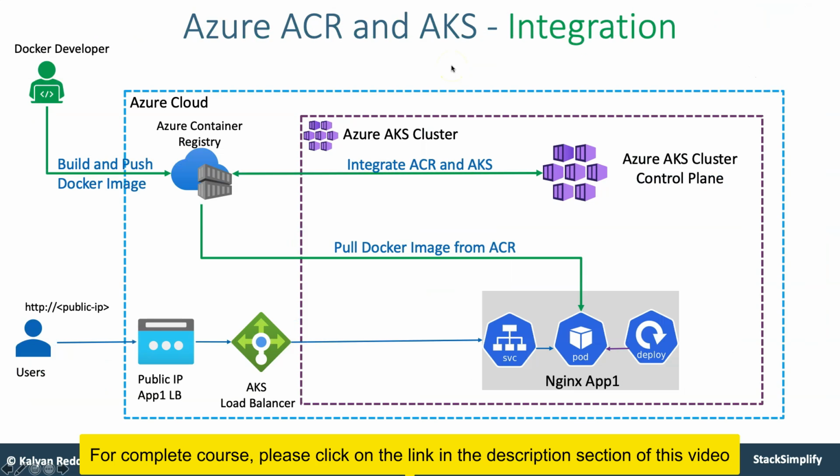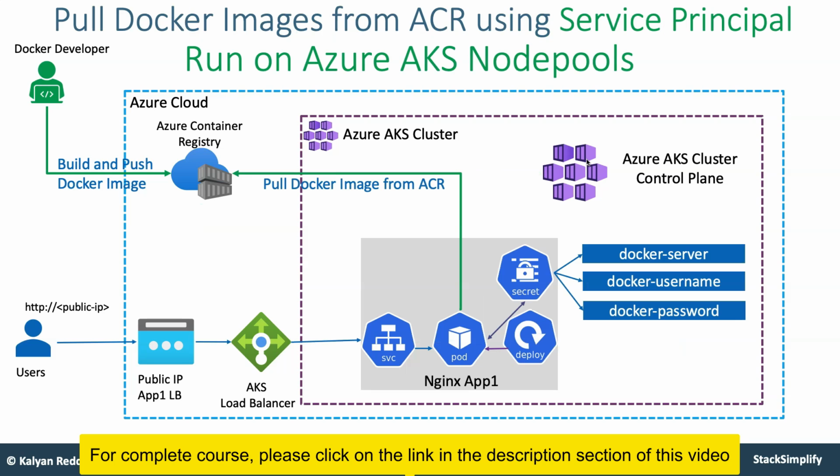So moving on, the next concept is going to be Azure Container Registry. You are going to have the Azure Container Registry integrated with AKS. There will be direct integration. If you have only one repository, you can directly integrate that to your AKS cluster with the standard documentation. But there are scenarios where you will have multiple Azure Container Registries in your organization. How you are going to handle that also, we are going to see using service principals.